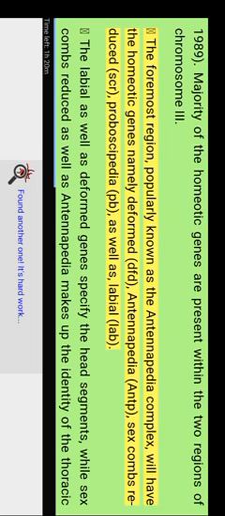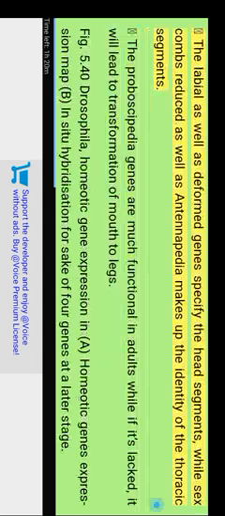The foremost region, popularly known as the Antennapedia complex, has the homeotic genes Deformed (DFD), Antennapedia (ANTP), Sex combs reduced (SCR), Proboscipedia (PB), and Labial (LAB). The labial and deformed genes specify the head segments, while sex combs reduced and antennapedia make up the identity of the thoracic segments. The proboscipedia gene is functional in adults, and if it is lacking, it will lead to transformation of mouth parts to legs. Figure 5.40: Drosophila homeotic gene expression in A; in B, in situ hybridization for 4 genes at a later stage.